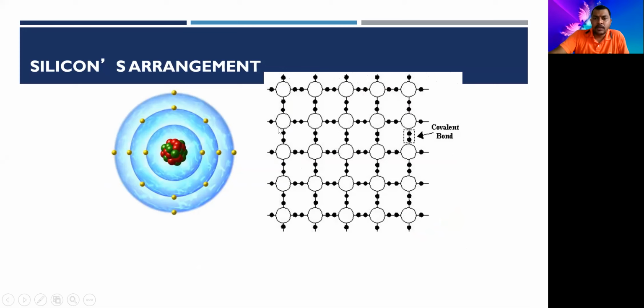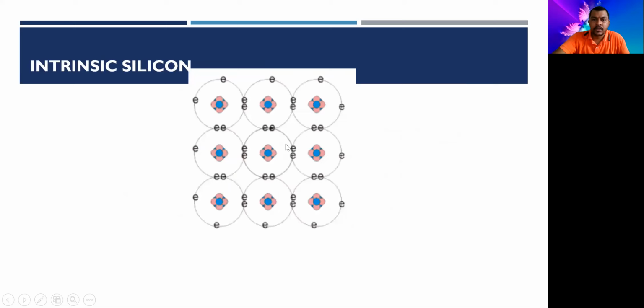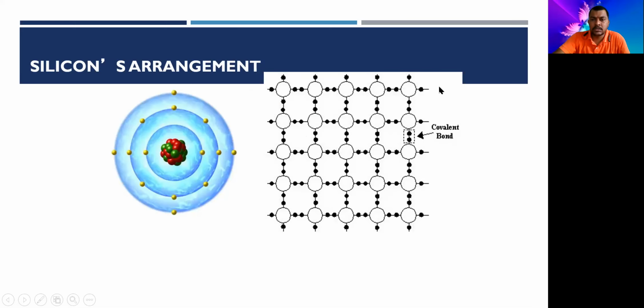So what it does is share 1 electron with each neighboring atom like this, and it bonds 4 atoms in its vicinity. It will share these 4 electrons with the 4 neighboring atoms and form four covalent bonds, and thus the silicon atom is saturated, like this. So this is the combination of that silicon crystal. It makes four covalent bonds with its four neighboring atoms.